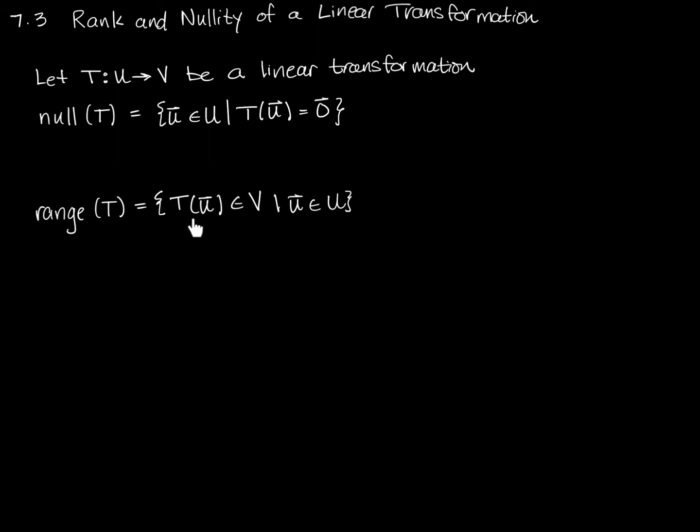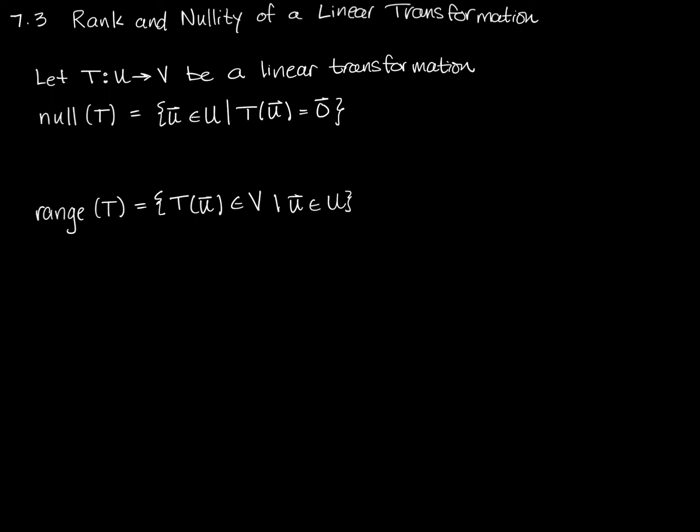If we use our function analogy, f of X is equal to Y, which is in the resulting vector space, where U has come from the domain. So if U has come from the domain, then the range of T is all the T of U's, all the things you get by plugging U into the transformation, and those have all ended up in V. So this is one of the reasons we say the range and not the codomain.